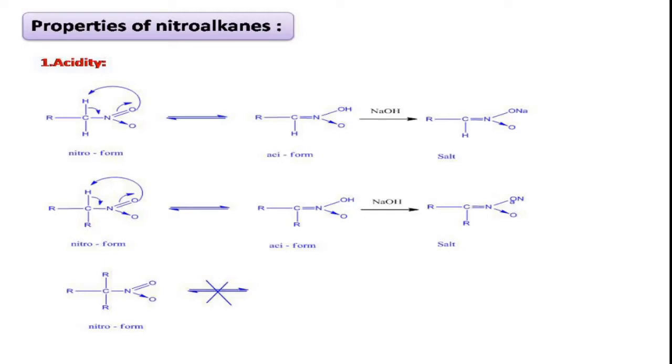And another thing is, only primary and secondary nitroalkanes will exhibit acidity because only these two have active hydrogens in them. Whereas tertiary nitroalkane do not have active hydrogens, therefore there is no acidity for it. This is what about acidity.